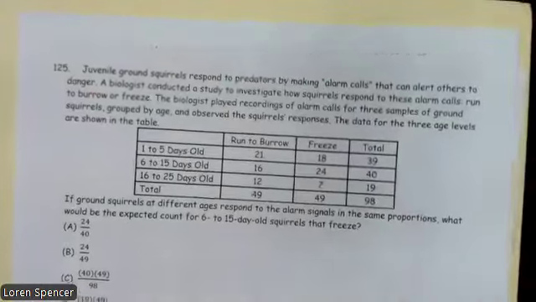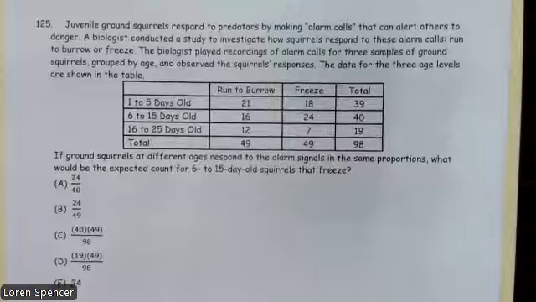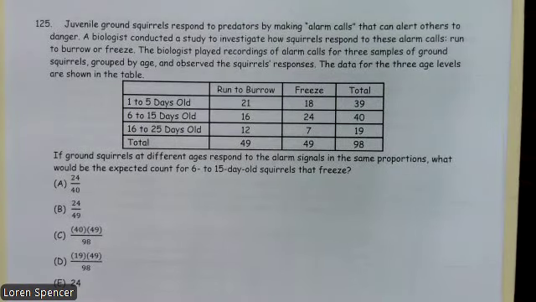25. Juvenile ground squirrels respond to predators by making alarm calls that can alert others to danger. A biologist conducted a study to investigate how squirrels respond to these alarm calls: run to burrow or freeze. The biologist played recordings of alarm calls for 3 samples of ground squirrels grouped by age and observed the squirrel's response. The data for the 3 age levels are shown in the table below.